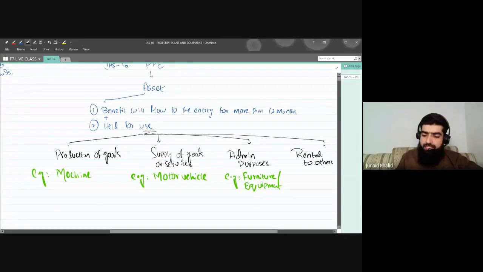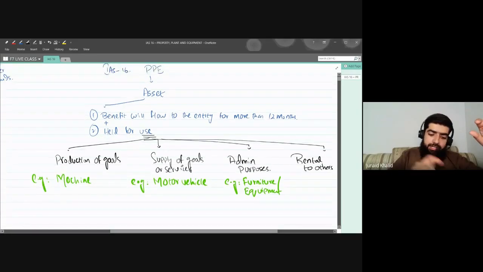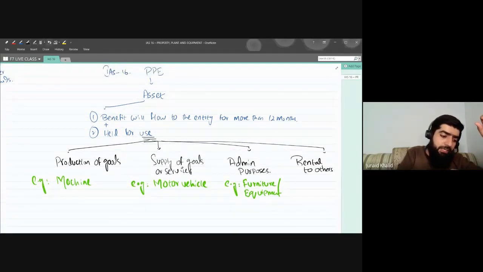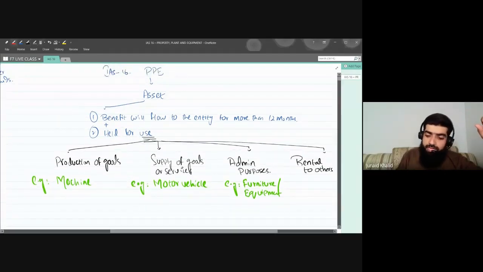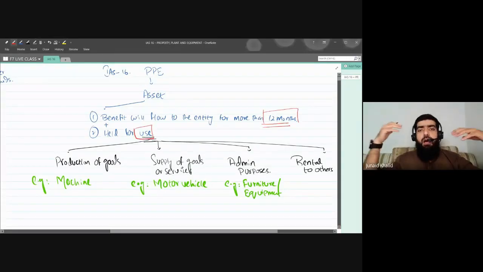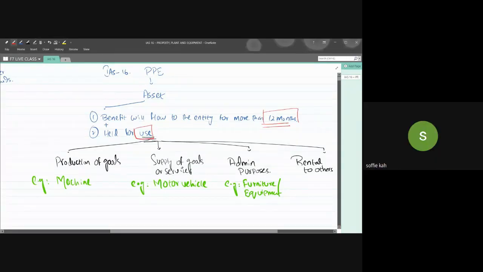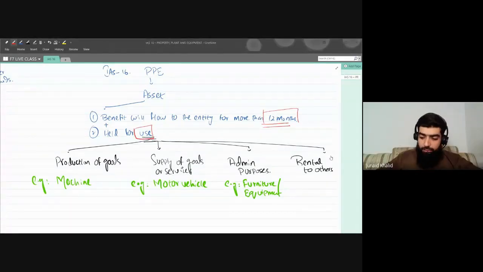IAS 16 states that if you have an asset that will give you a benefit for more than 12 months, and you're using that asset, now the question arises, how can we use that asset? In order to use that asset, we have four different options.